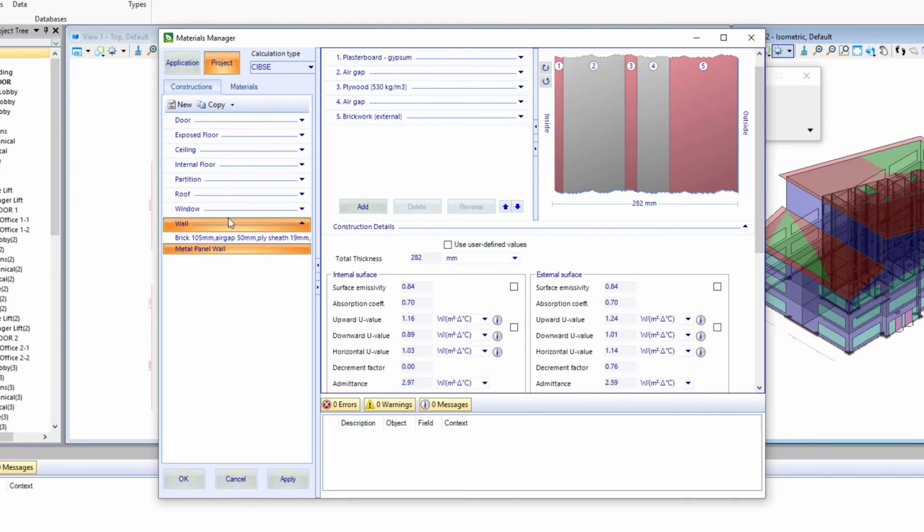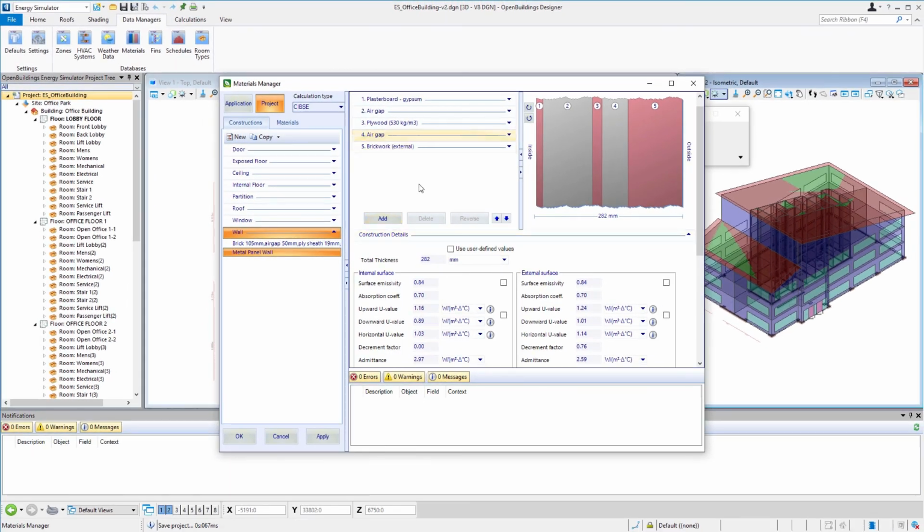Now that we've created the wall here in our Materials Manager, in the next session, we'll see how we go in and edit and modify constructions.